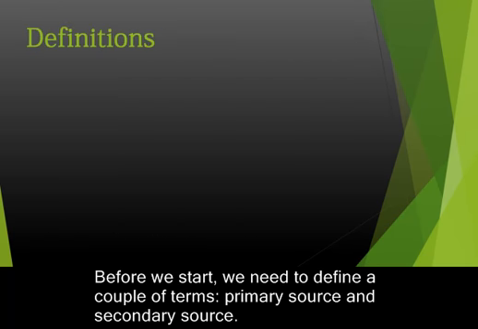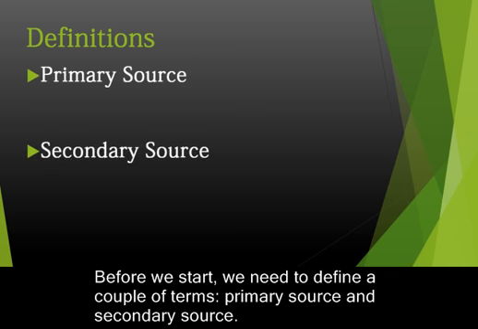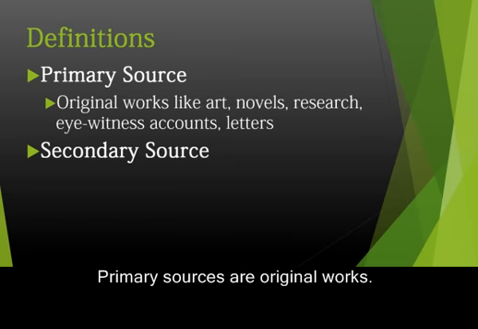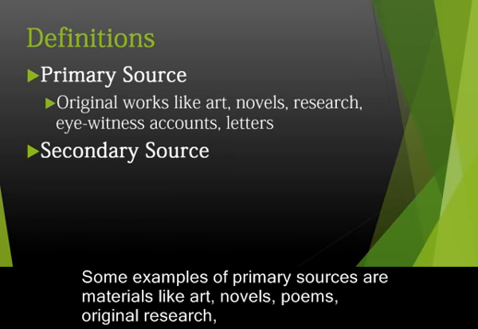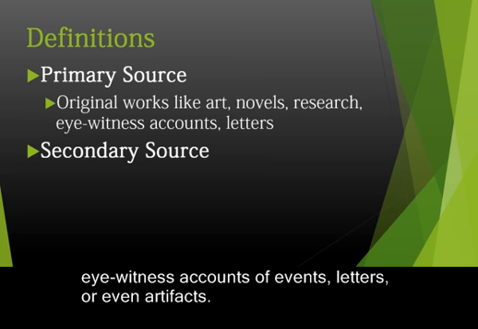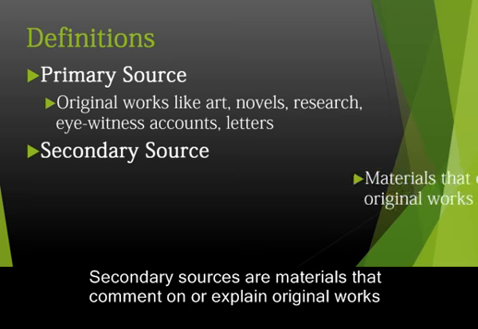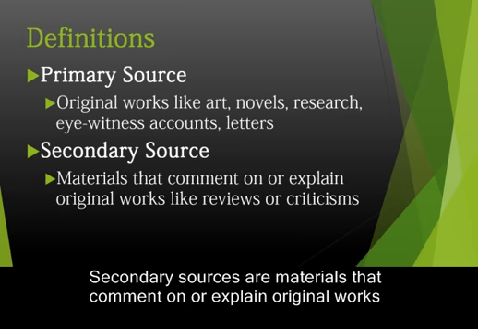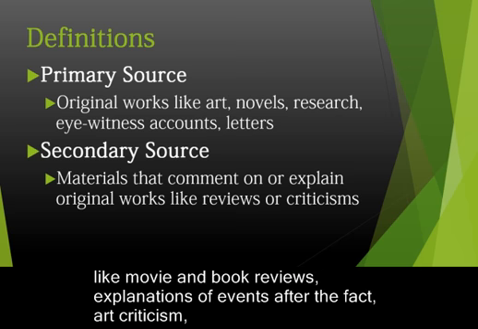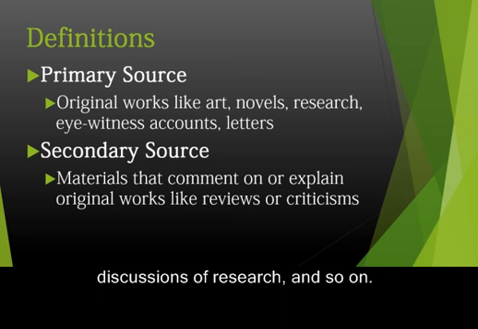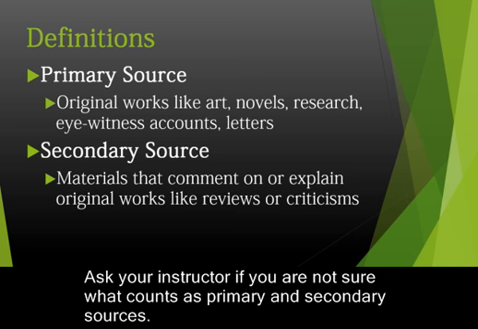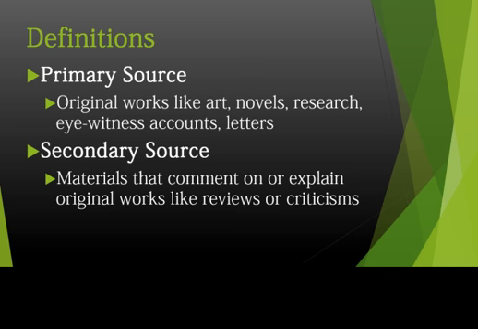Before we start, we need to define a couple of terms: primary source and secondary source. Primary sources are original works. Some examples of primary sources are materials like art, novels, poems, original research, eyewitness accounts of events, letters, or even artifacts. Secondary sources are materials that comment on or explain original works, like movie and book reviews, explanation of events after the fact, art criticism, discussions of research, and so on. Ask your instructor if you are not sure what counts as primary and secondary sources.